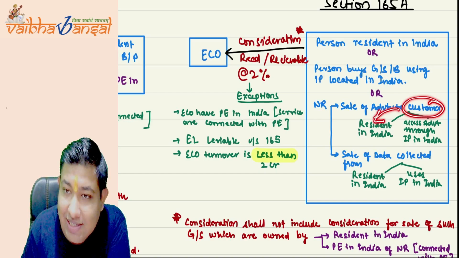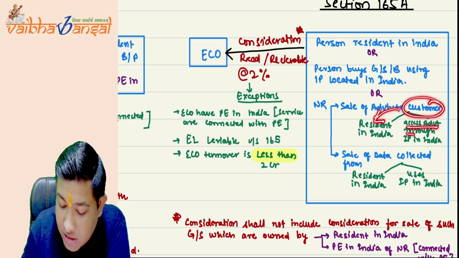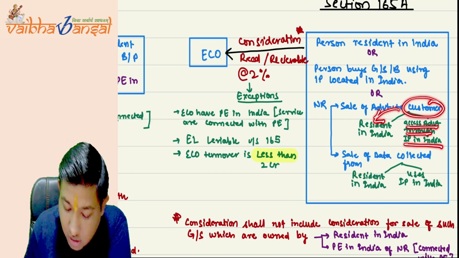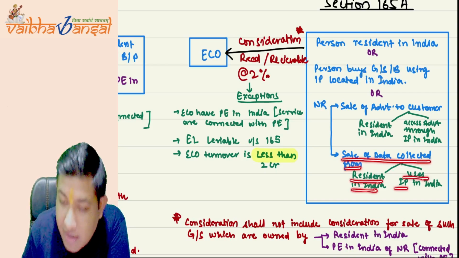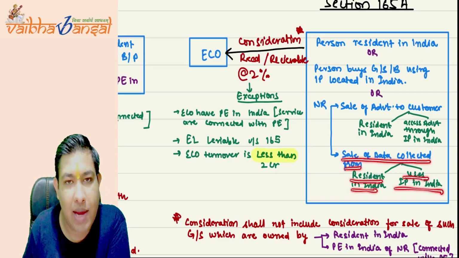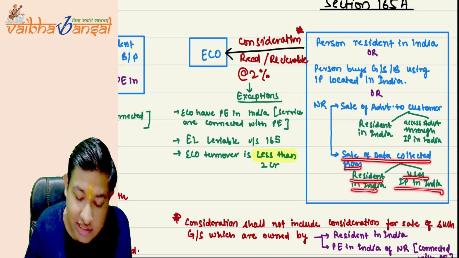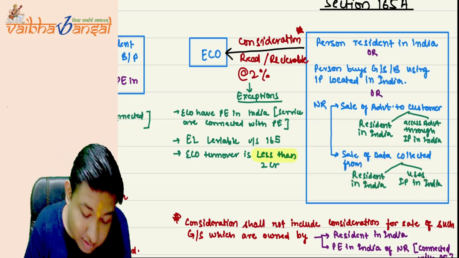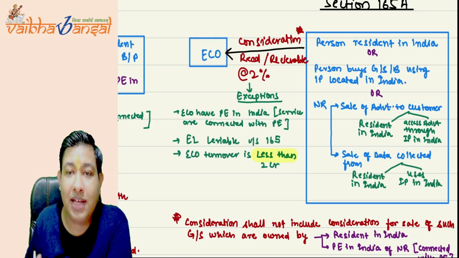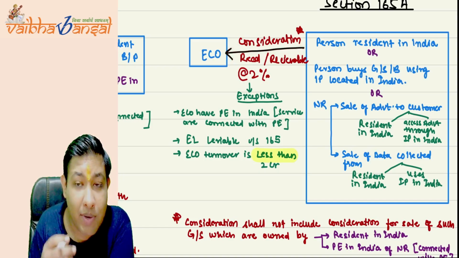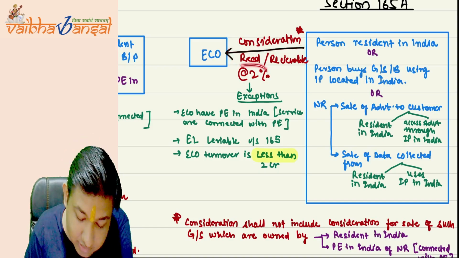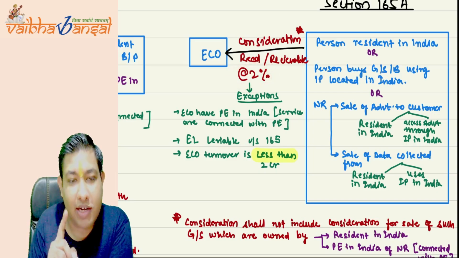The customer is a resident in India or is accessing the advertisement through an IP address in India, or it is the sale of data collected from a resident in India, or the data is used from an IP address located in India. If these are the recipients, or he is a provider, then on the consideration, not the payment, the equalization levy will be deducted at the rate of 2%.